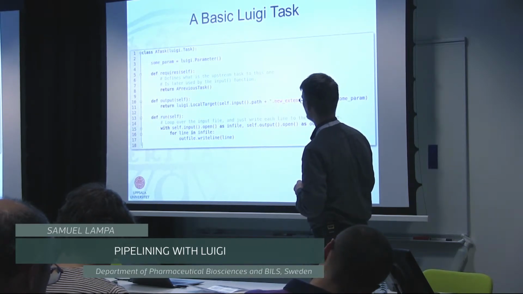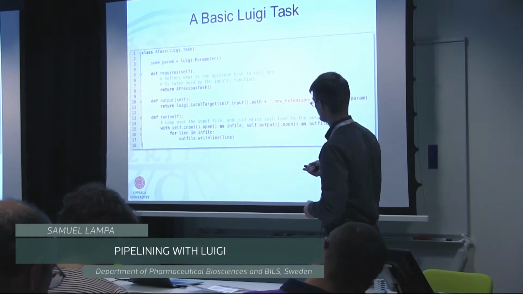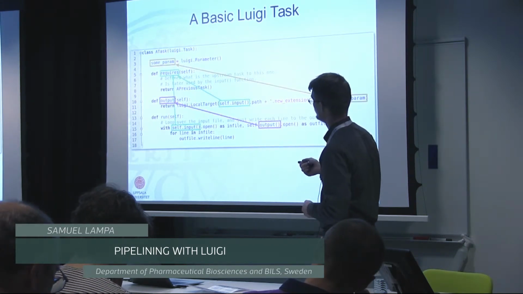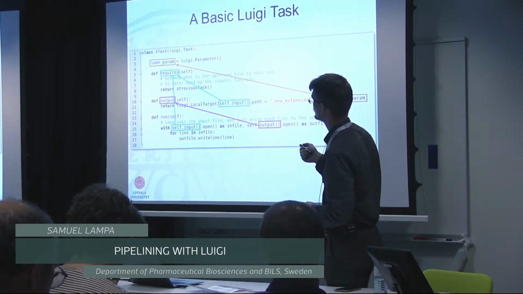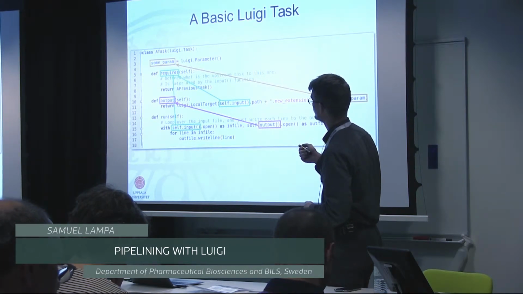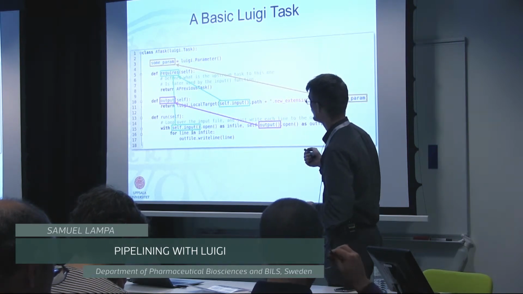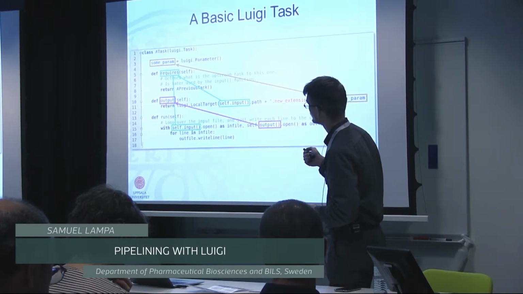So for example, let's go to the next slide, and here I'm showing some arrows on how we're reusing things that we defined in the past. This requires function, we access it by calling self.input. That will take this task and then get the output function of that task.